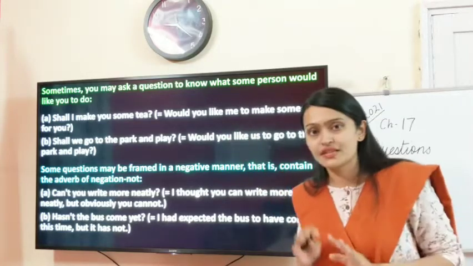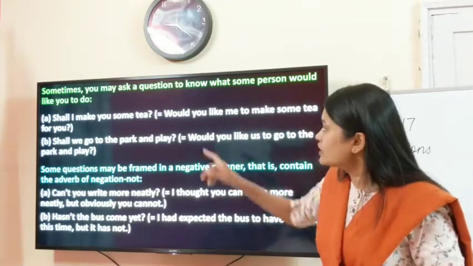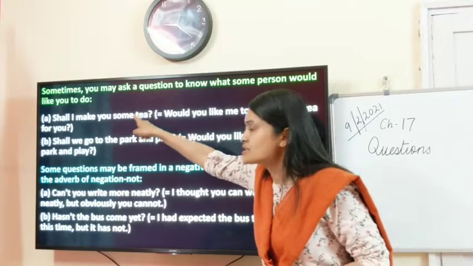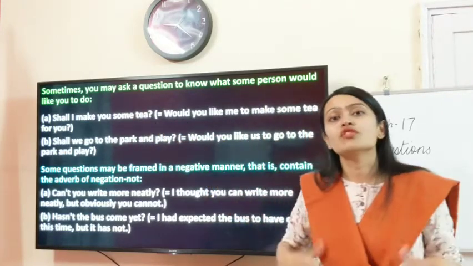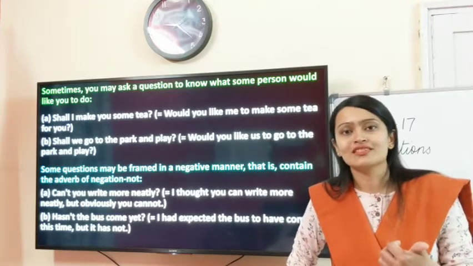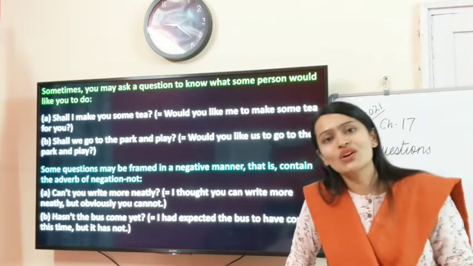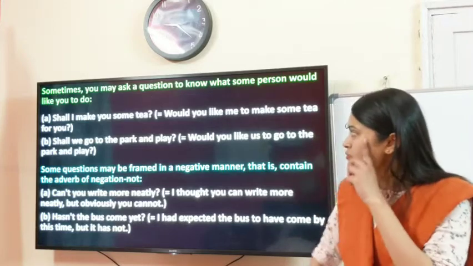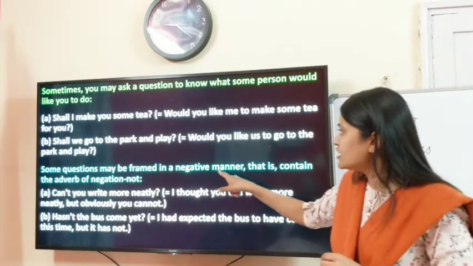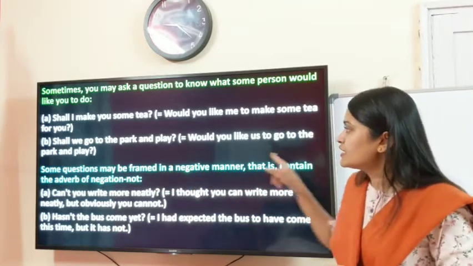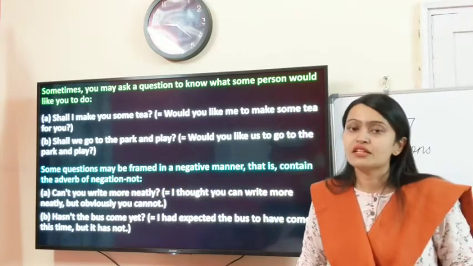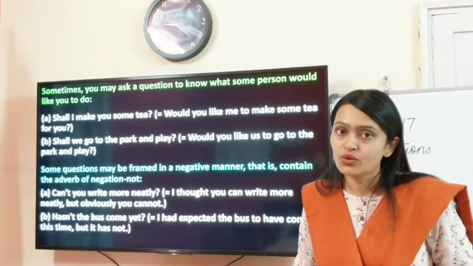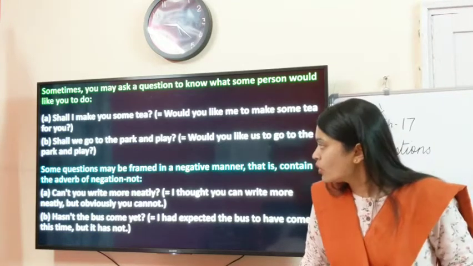So this is also a yes-no question because we've already quoted the option, if they want tea, or if they want to play in the park. They just have to say yes or no. Okay, so some questions may be framed in a negative manner, that is, contain the adverb of negation, not. So sometimes the question can be a negative question containing the adverb not.